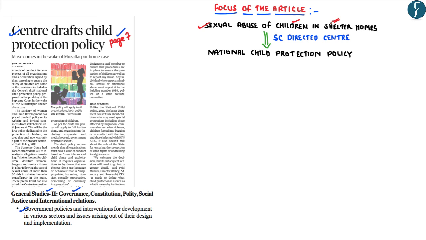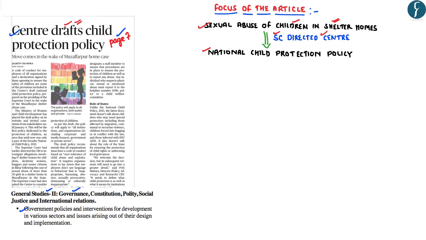So in order to address this particular problem, the Supreme Court of India had recently directed the central government to formulate a national child protection policy. And as the title of this particular article suggests, the central government has now come out with a draft child protection policy.